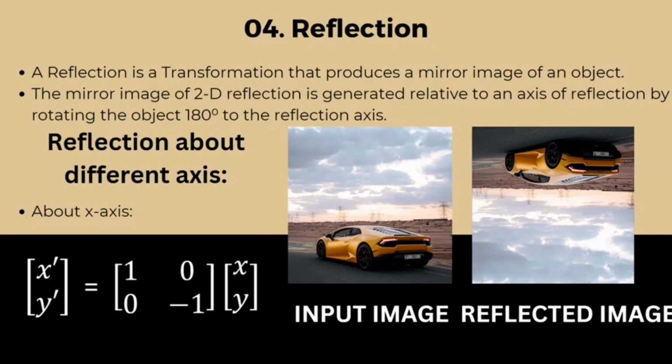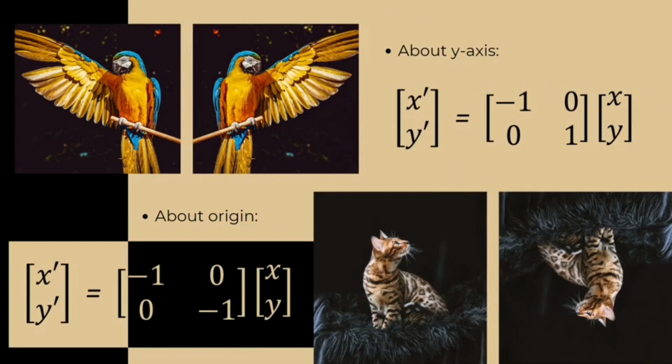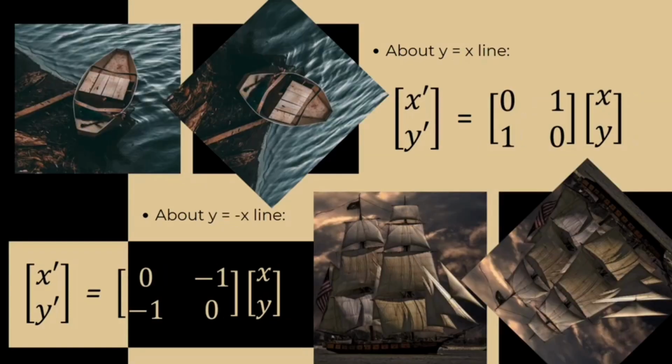In this reflection, only the y coordinate will be inverted while the x coordinate will remain the same. In reflection about the y axis, the x coordinate will be inverted while the y coordinate will remain the same. In reflection about the origin, both coordinates will be inverted. In reflection about the y equal to x line, the x coordinate of the output image will be equal to the y coordinate of the input image and the y coordinate of the output image will be equal to the x coordinate of the input image. And in the reflection about the y equal to minus x line, the x coordinate of the output image will be equal to the negative of the y coordinate of the input image and the y coordinate of the output image will be equal to the negative of the x coordinate of the input image.